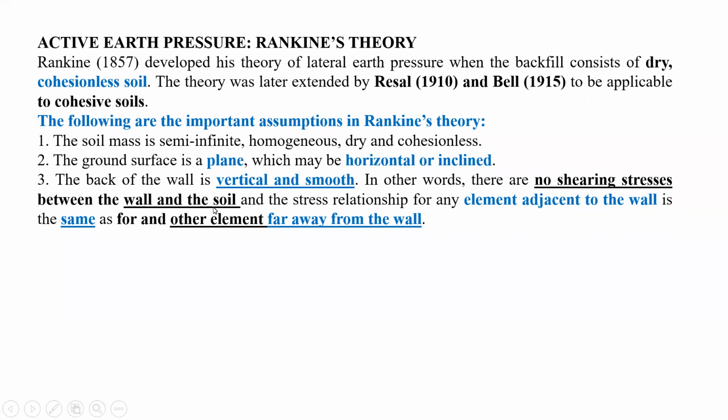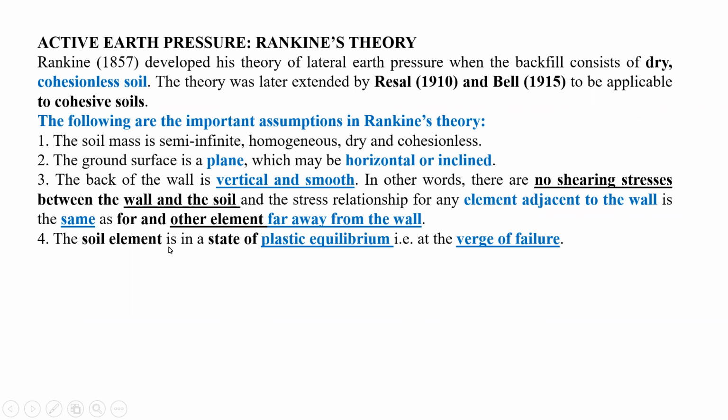That means the backfill material behind the retaining wall does not have any shear stresses because the wall is smooth. And the stress relationship for any element adjacent to the wall is the same as for any other element far away from the wall. So he has considered that there are no shearing stresses behind the retaining wall as the wall is smooth.